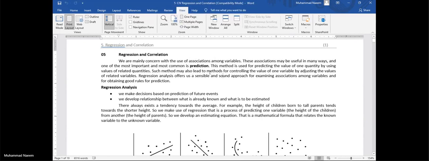Such a method may also lead to a method for controlling the value of one variable, also called the controlled variable, by adjusting the values of the related variable. This related variable will be our independent variable. Regression analysis offers us a sensible and sound approach for examining association among variables and for obtaining good rules for prediction.